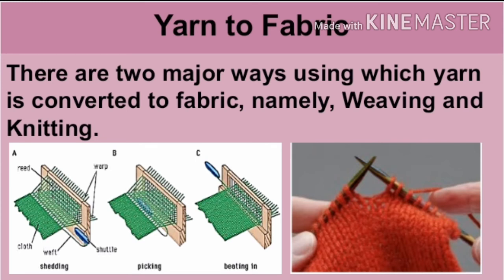Yarn to fabric. There are two major ways using which yarn is converted to fabric, namely weaving and knitting. Weaving is the process of making fabric by crisscrossing two sets of threads or yarns. Knitting is the process of making woolen fabric by interlocking loops of the yarn.